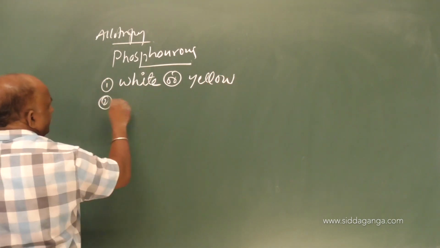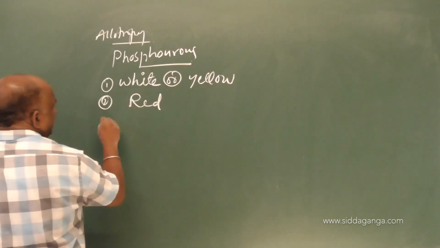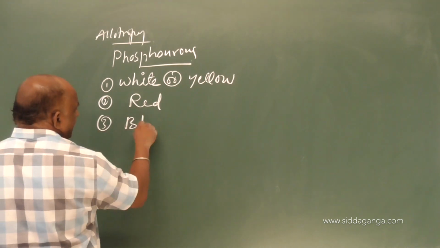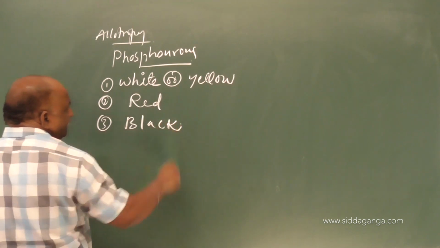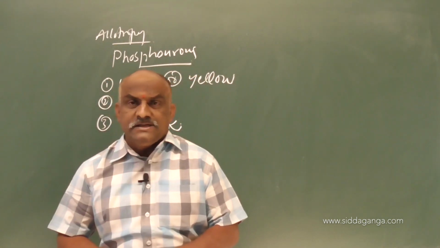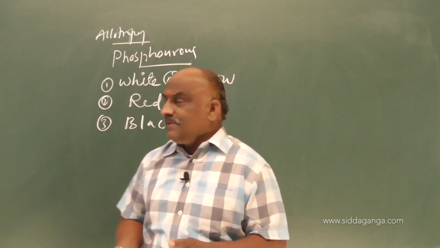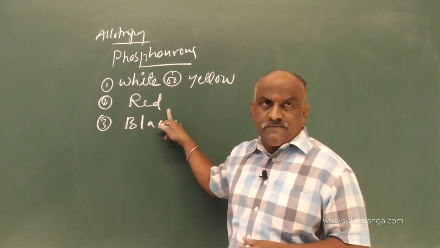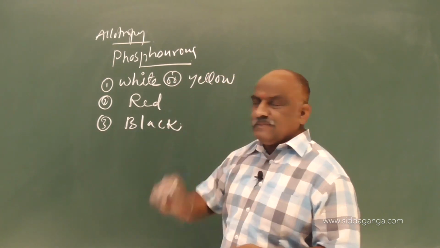Second one is red. Third one is black. White phosphorus, also called yellow phosphorus. Second one is red phosphorus. Third one is black phosphorus.